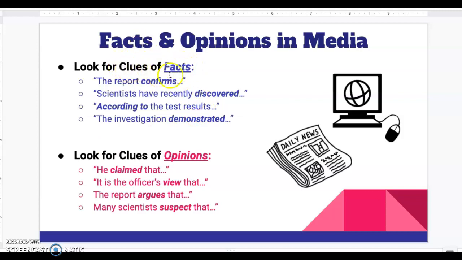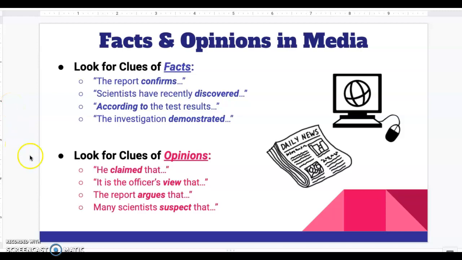So, clues for looking for facts: look for reports that are confirming something, scientists discovering things, referring to test results, and an investigation demonstrating. Remember, these are examples of as-is statements that I talked about earlier. They are saying that something confirms something, that this is true. It is absolute. So it is as it is. So these are examples of facts.